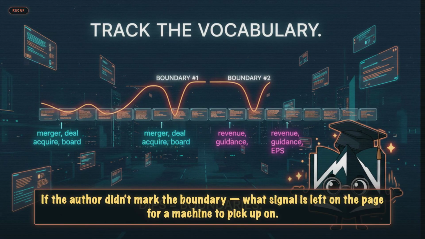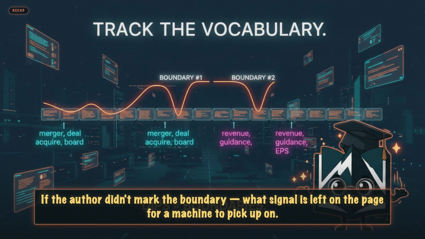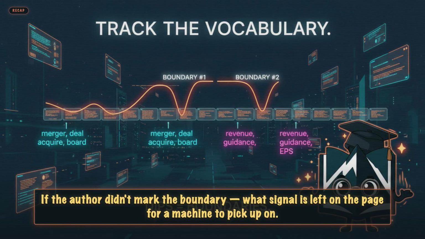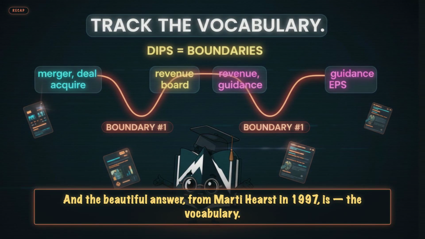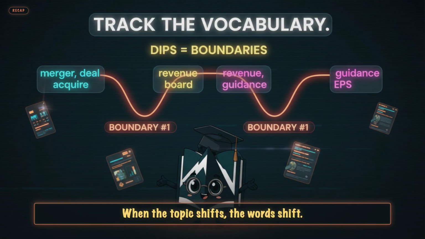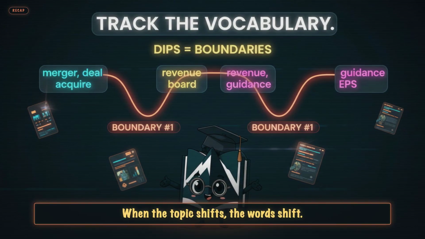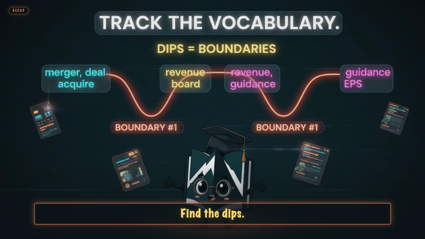Today's puzzle. If the author didn't mark the boundary, what signal is left on the page for a machine to pick up on? And the beautiful answer from Marti Hearst in 1997 is the vocabulary. When the topic shifts, the words shift. Track the vocabulary, find the dips, there are your boundaries.